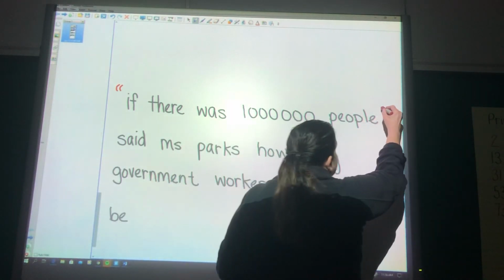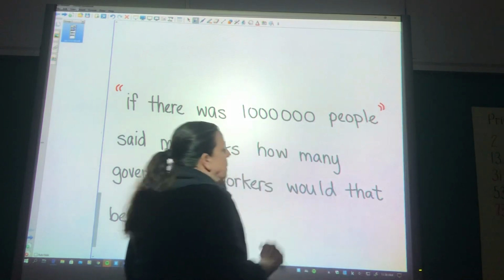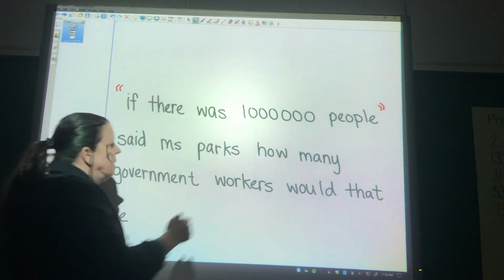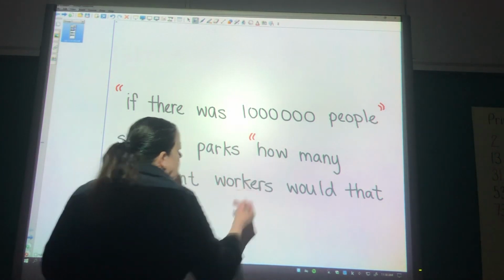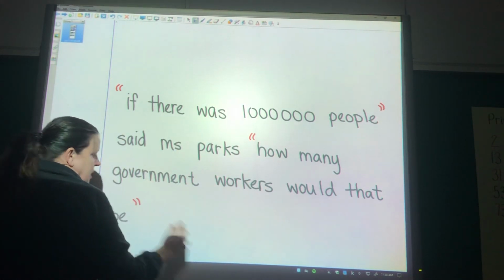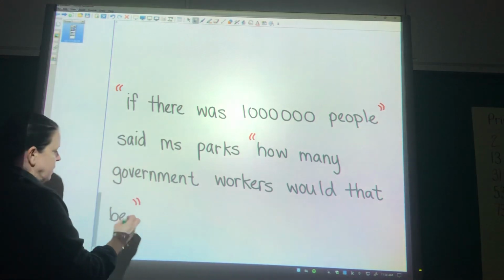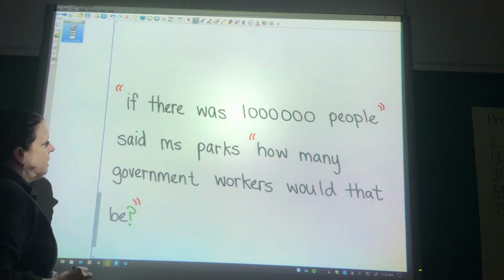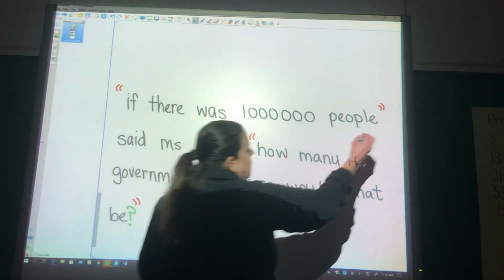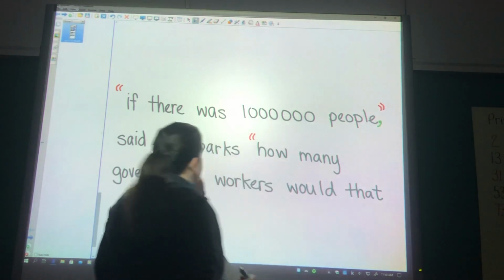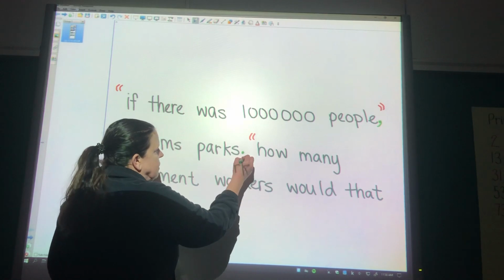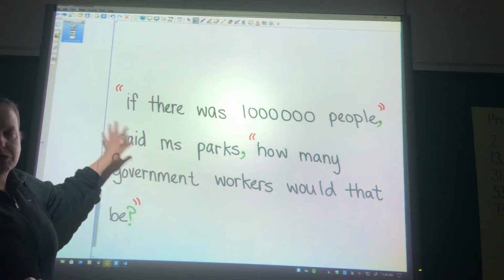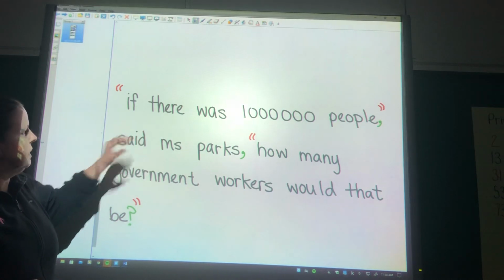Because we're splitting it into two little pieces here, we're going to need two sets of quotations. So there's our first set. Here's our second. Now she is asking a question, so we're going to put a question mark here. Okay, we do need a comma here, and we do need a comma here. So that's how it works when you put the said Miss Parks or said whoever in the middle here.